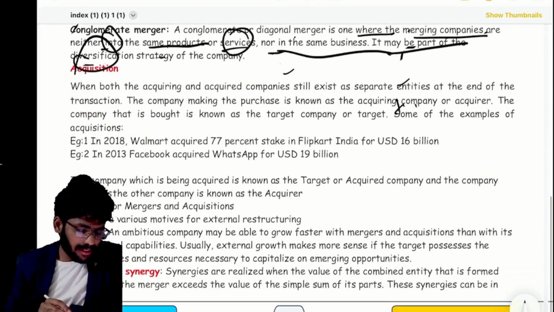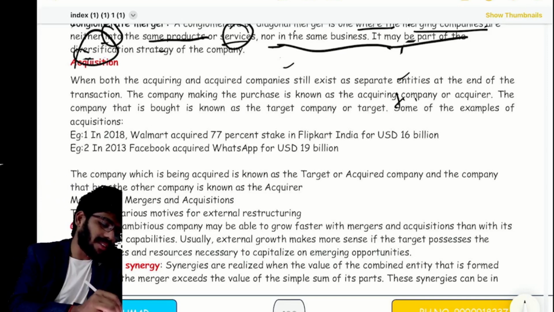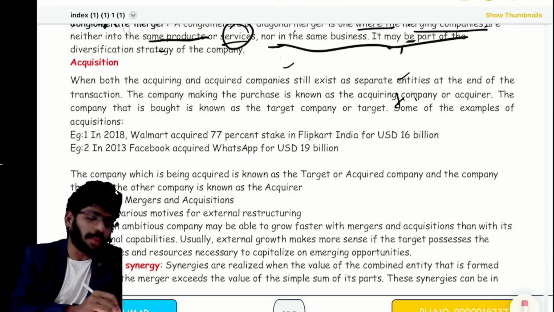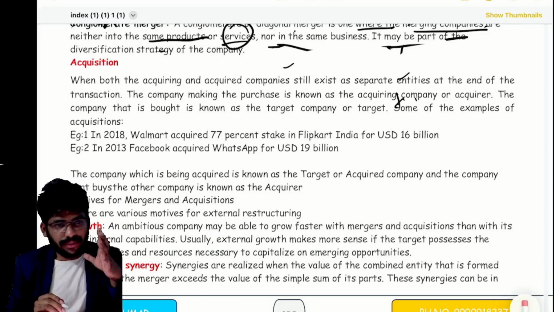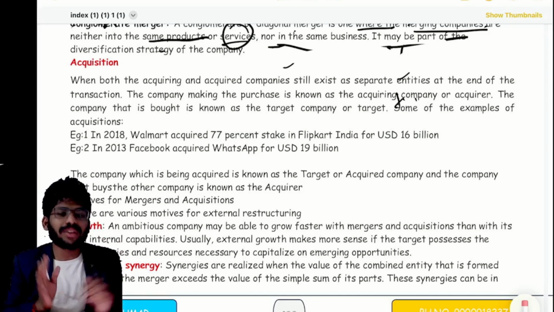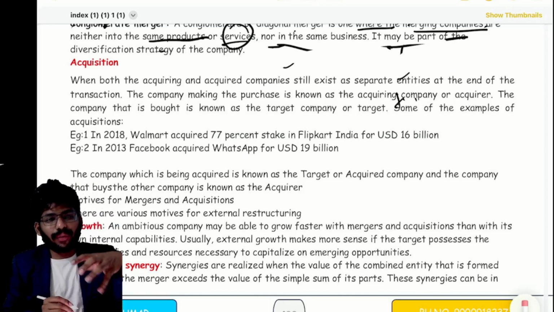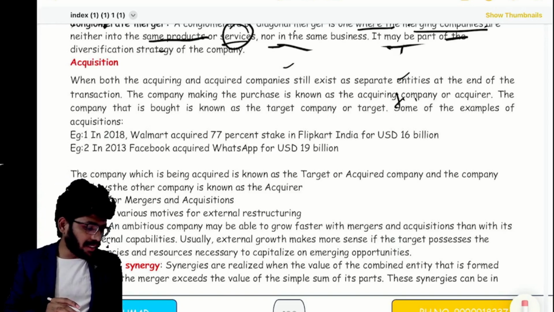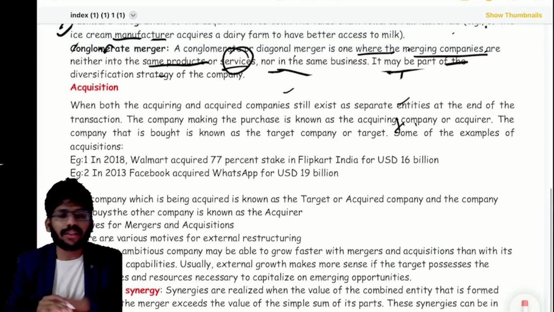Actually, this much discussion is not required, I think, because everyone knows about this basic merger and acquisition. What we want is how to solve the problems. That's what we want. I can't say directly that we'll do problems, right? So that's why I'm discussing. Otherwise, I have no need to discuss this theory. If you study this, you can also easily understand. Correct or not? This is the basic English I have used here. The sentences are also very simple, right?